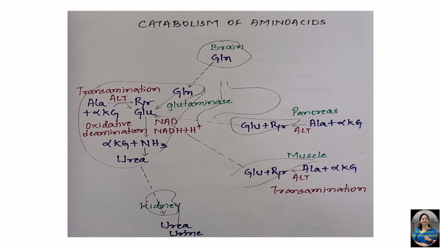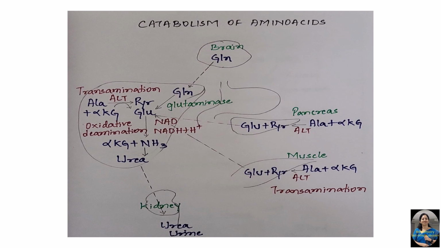Now, this transamination is taking place in all the cells, all the tissues and all the organs. Now, this glutamate is transported to liver. So, glutamate is a major transportation form of amino group from peripheral tissues to liver. Whereas in brain, the amino group is carried by glutamine. So, glutamine from the brain reaches liver. Here it is acted upon by glutaminase enzyme, and glutamine gets converted to glutamate.